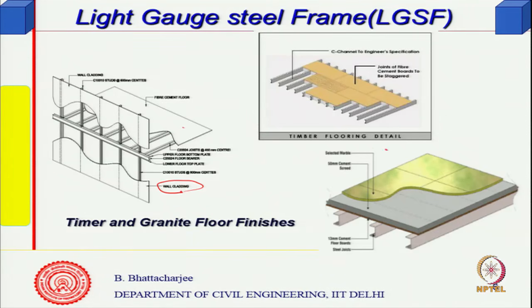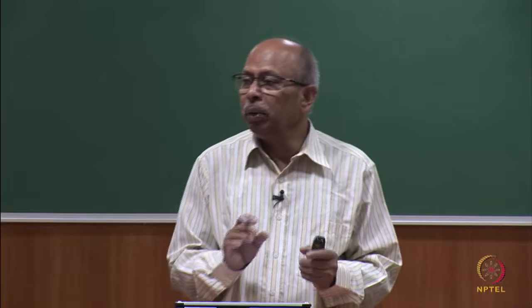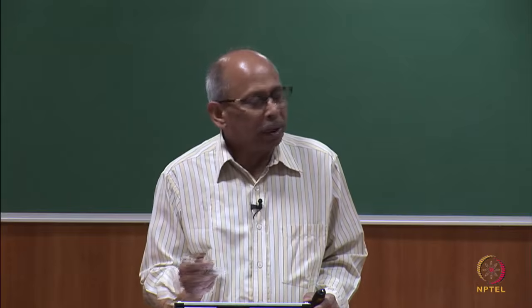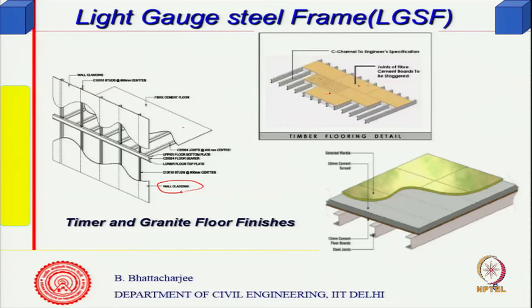Or you can have timber, like the wooden structures we used to do earlier, placing closely spaced beams and then cladding on top. It has been replaced by C channels. The idea was to replace the wooden battens, and these are light gauge, so the weights are not very large, and then you have the cladding.